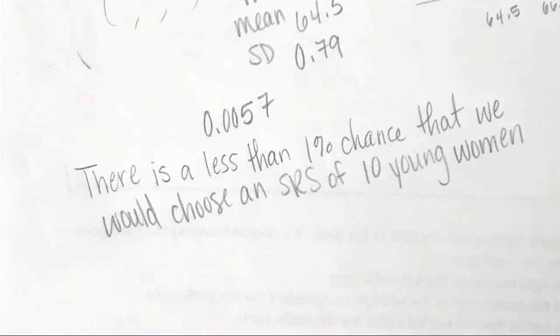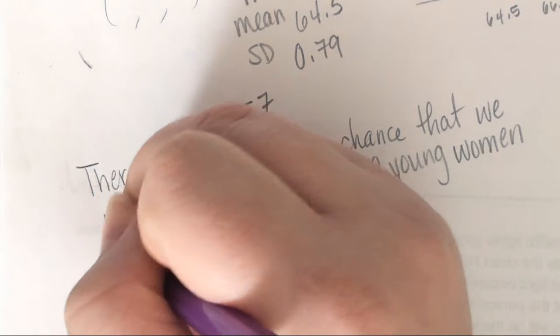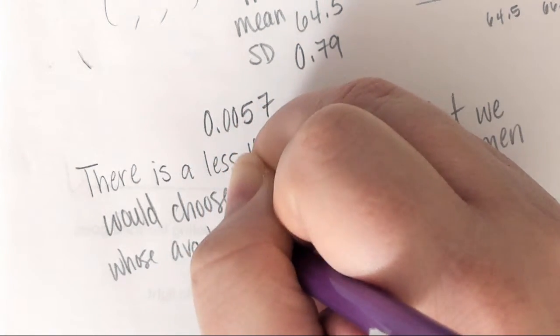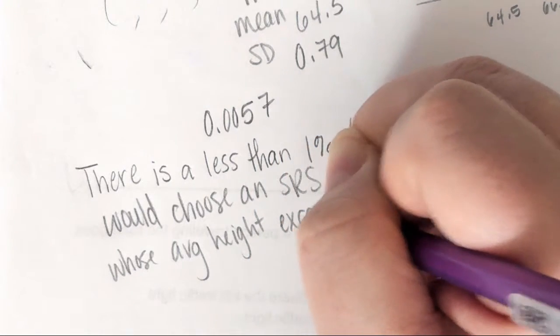There's less than 1% chance that we would choose an SRS of 10 young women whose average height exceeds. That's basically what you said.